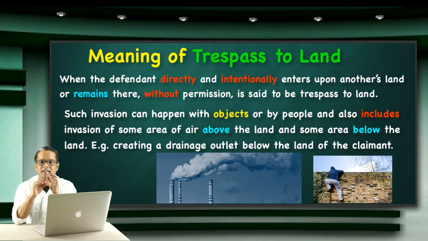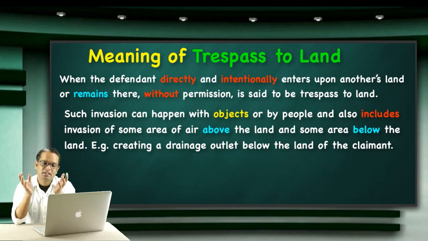So this sentence includes everything under the heading of trespass to land.